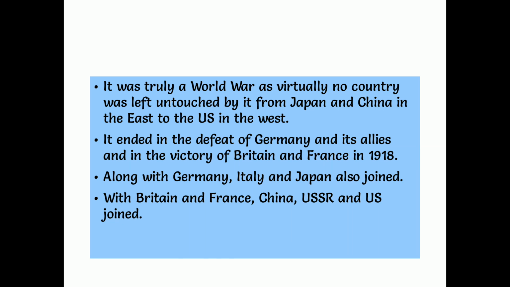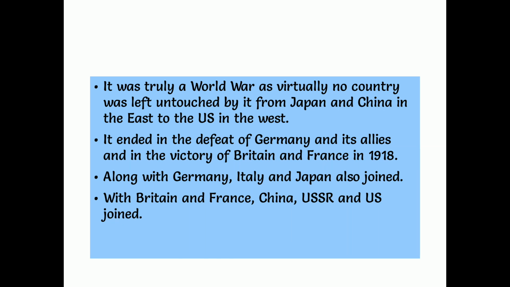It ended in the defeat of Germany and its allies and in the victory of Britain and France in 1918. So in World War I and even in World War II, Germany and its friendly countries, allies meaning friends, were defeated, and Britain and its friendly countries were the victorious powers. Along with Germany, Italy and Japan also joined.